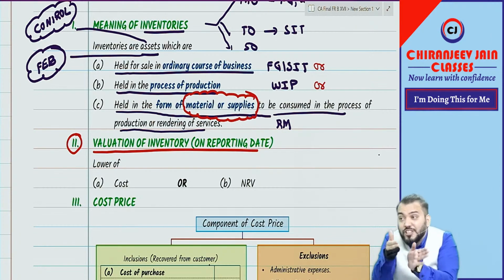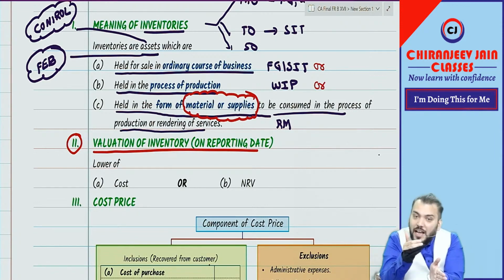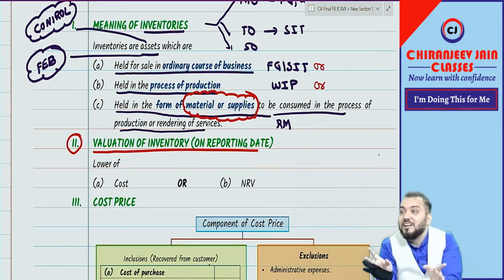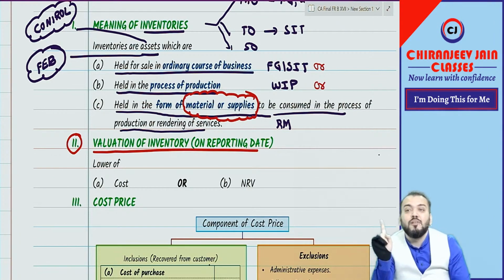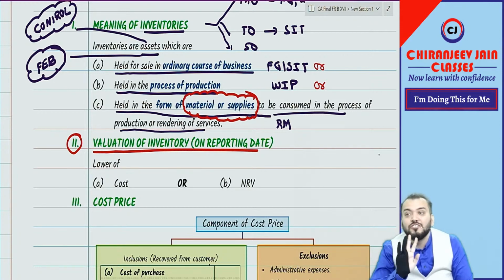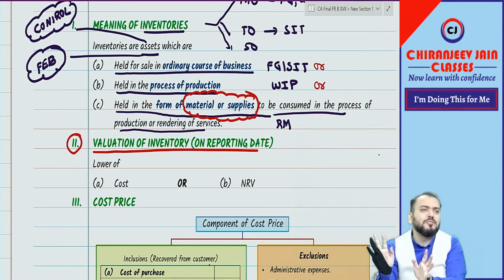So when we do subsequent recognition, what is the valuation principle? Cost price or NRV. NRV means net realizable value, whichever is lower. Market price is not equal to NRV. Fair value and NRV are also two different terms. Fair value is not NRV. We will discuss what fair value is somewhere else.